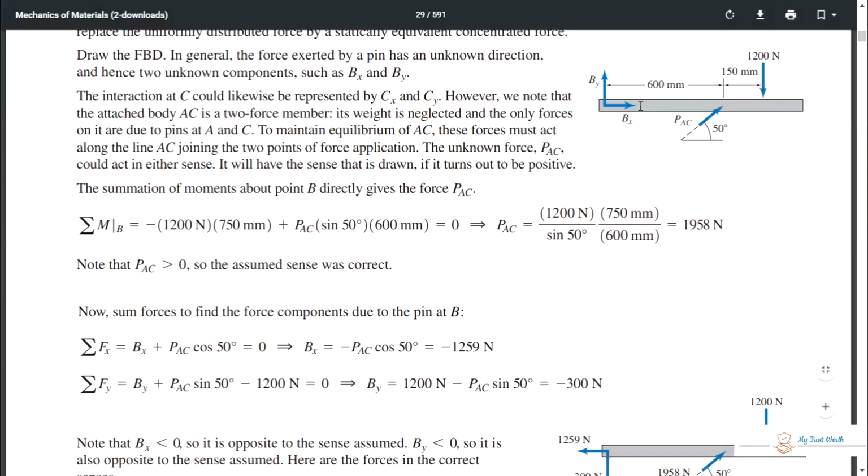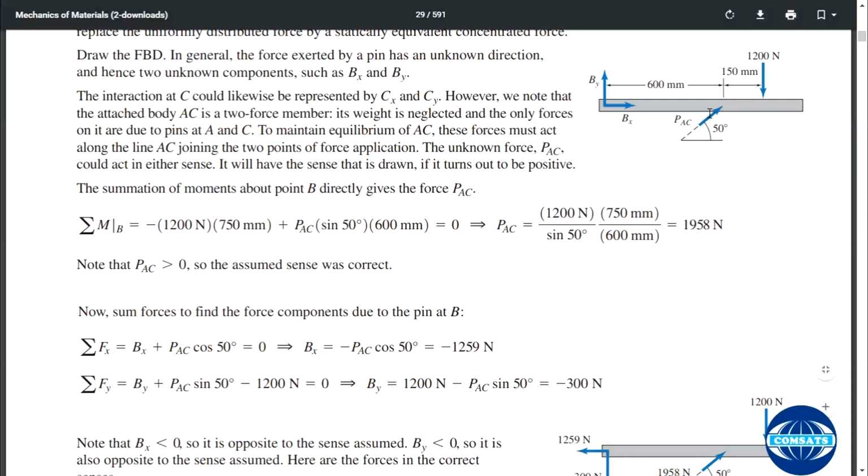Force into moment arm: 1200 multiplied by 750, which is 600 plus 150, 750. Force multiplied by perpendicular distance is the moment arm, and its effect is in the clockwise direction, so negative.